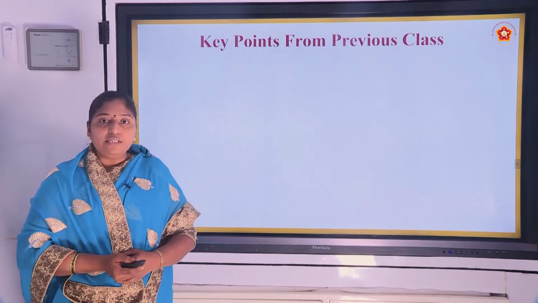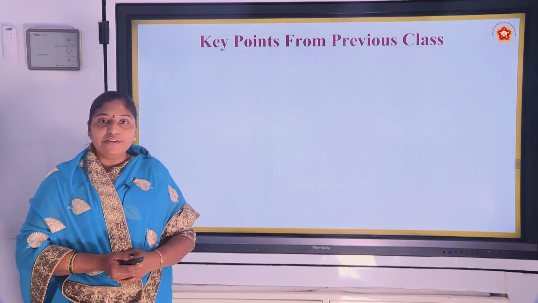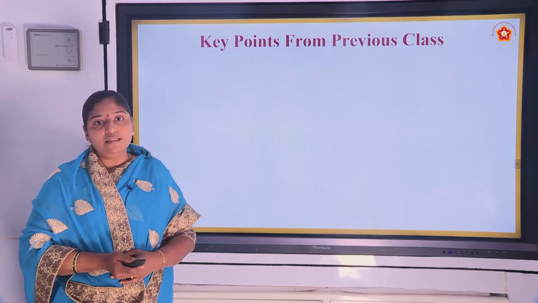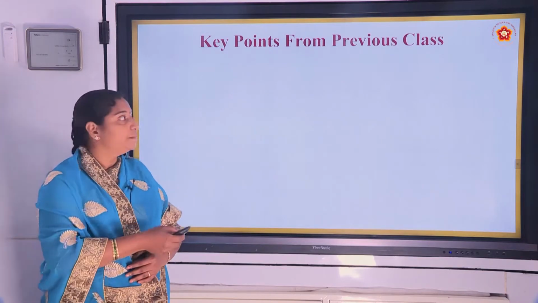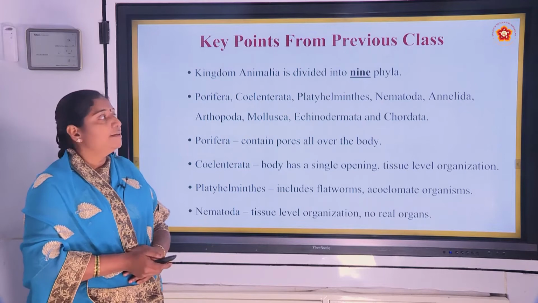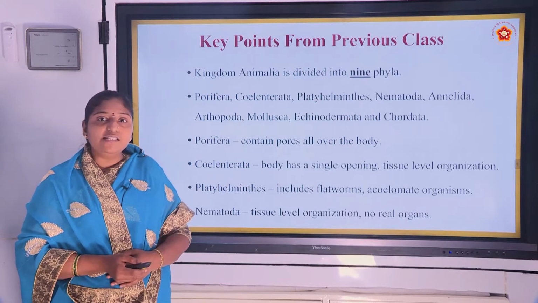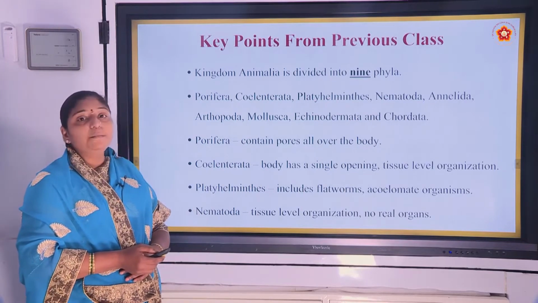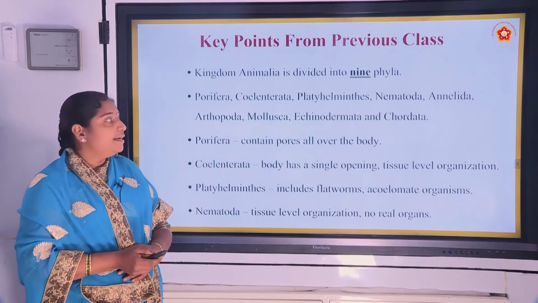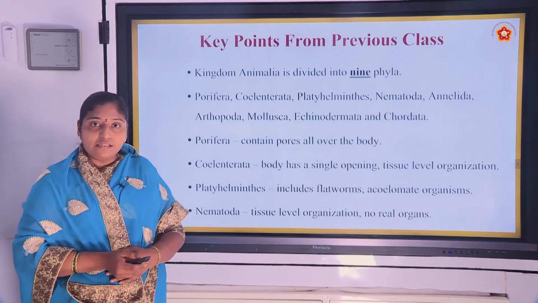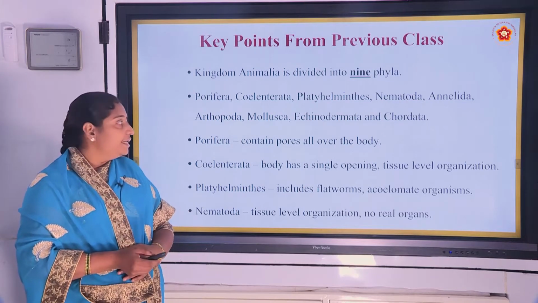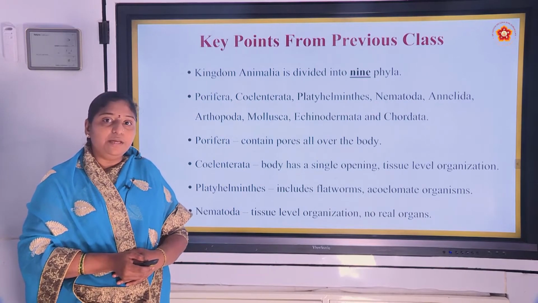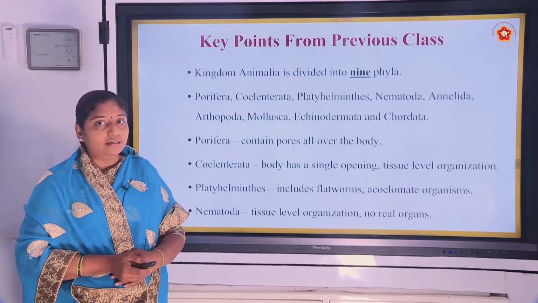Before going to study about the characteristics of Kingdom Animalia, we will recall what we have studied in the previous class. Kingdom Animalia is divided into 9 phyla. Those are Porifera, Coelenterata, Platyhelminthes, Nematoda, Annelida, Arthropoda, Mollusca, Echinodermata and Chordata.